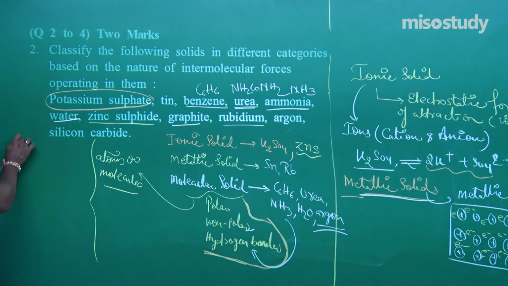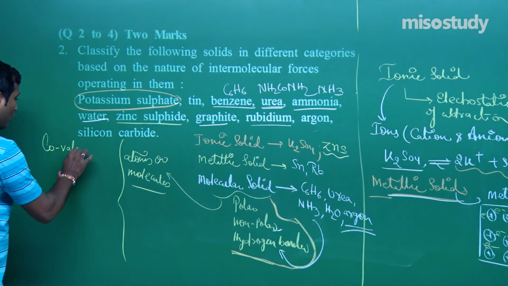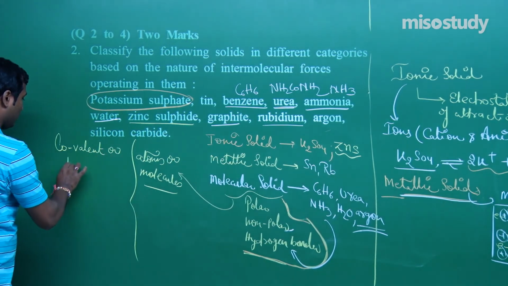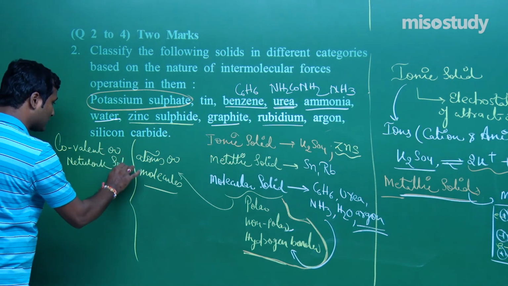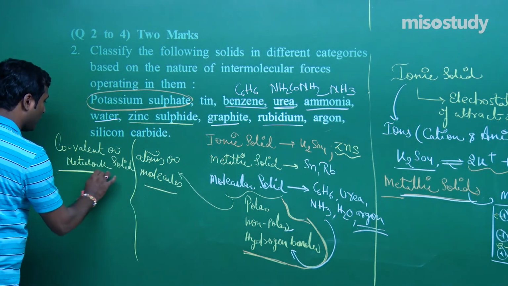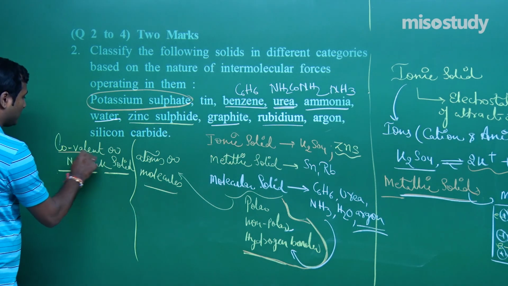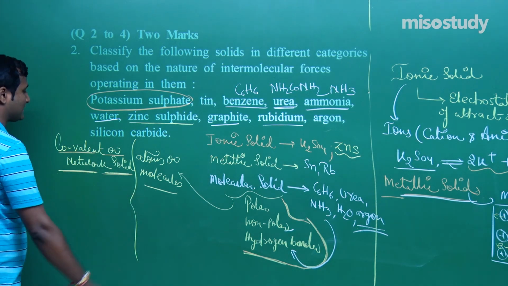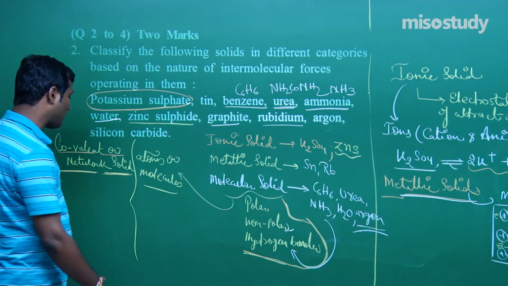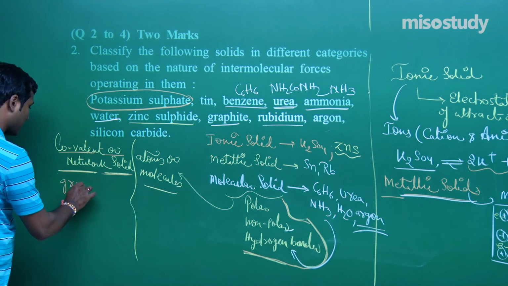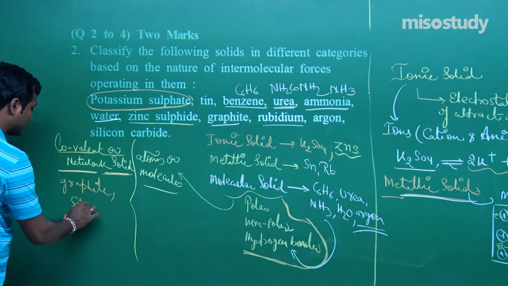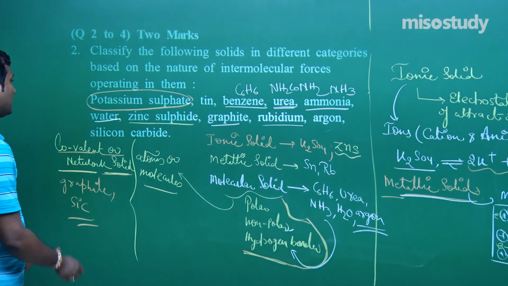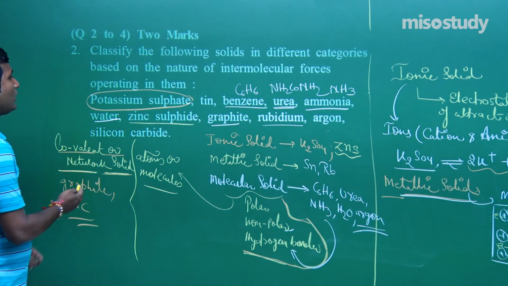The next one is, my friend, different. That is the covalent or network solid. If anyone asks you what is covalent or network solid, the simple explanation is giant-like structure, my friend. If I talk about graphite, giant-like structure, hexagonal, three-dimensional structure. If I write here silicon carbide, these all are examples of covalent or network solid.